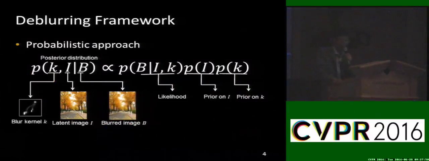To solve this problem, most methods take a probability approach and model the posterior distribution of blur kernel and sharp image given the blurred image. It can be decomposed into a likelihood term, and priors on the latent image and blur kernel.